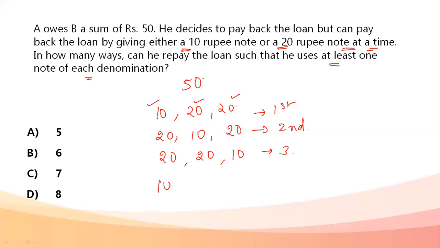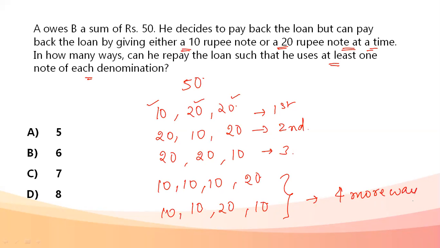Next, we can do 10 rupee, 10 rupee, 10 rupee, and a 20 rupee. 10 rupee, 10 rupee, 20 rupee, and a 10 rupee. Again, all these are different. So similarly, we'll have four ways.